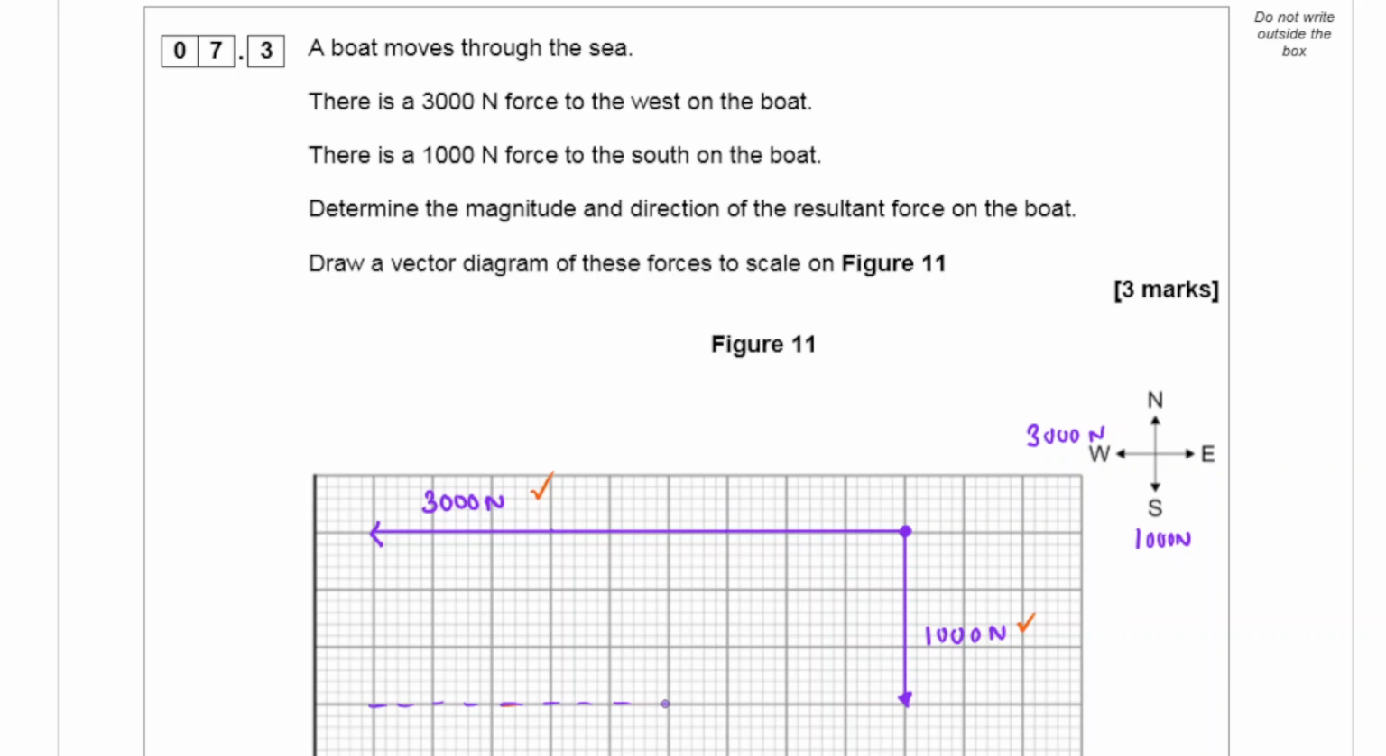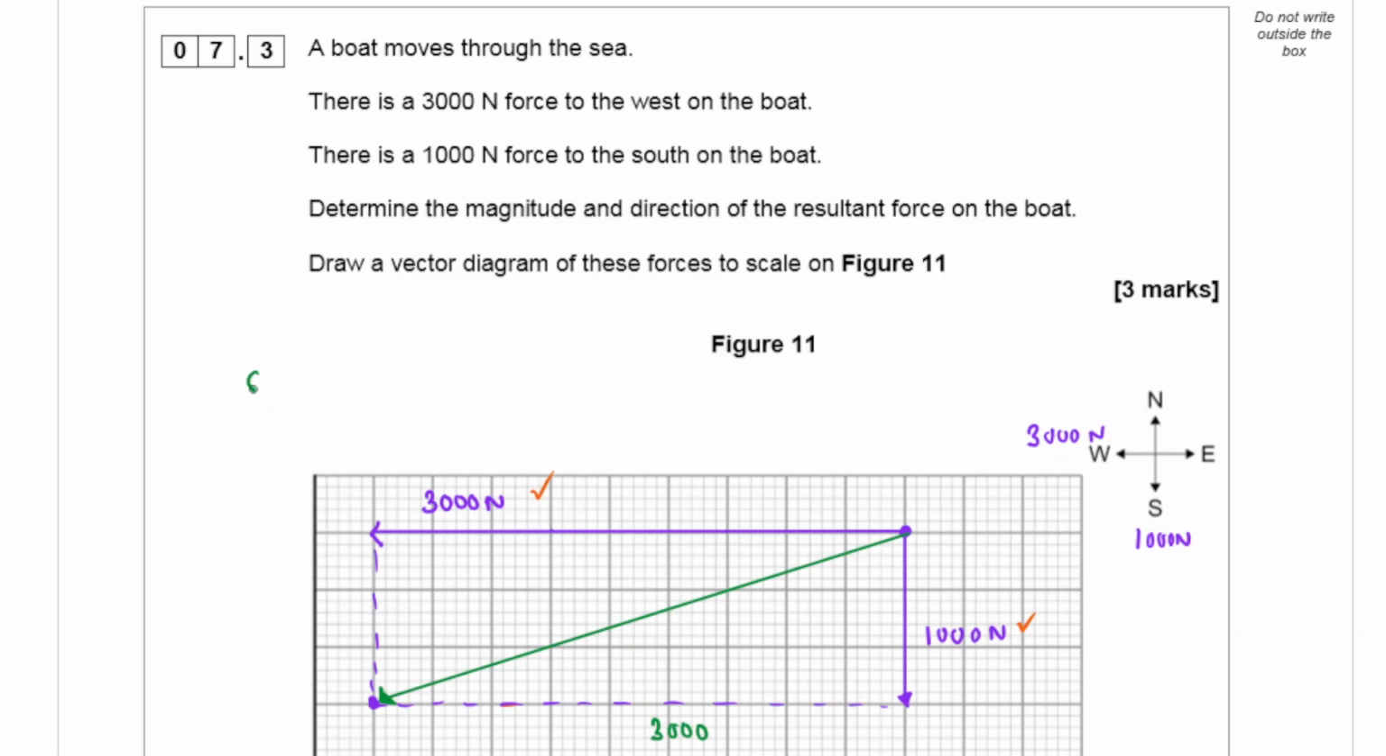If I draw dotted lines, the resultant force is going to be pointing this direction. So the resultant force is from there to there. Now, how would you actually measure this resultant force? Now, question is, can you use Pythagoras theorem, which is, let's say this is going to be 3000.